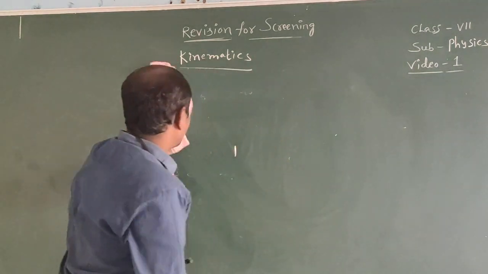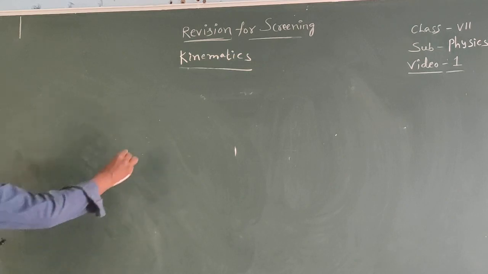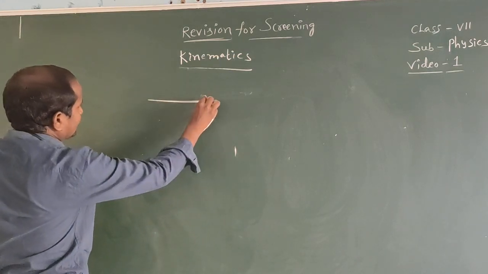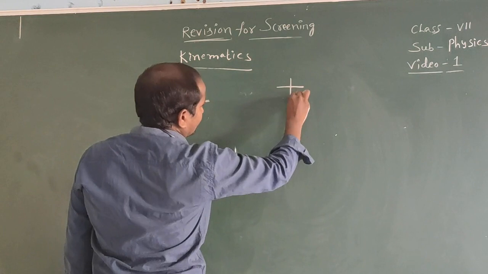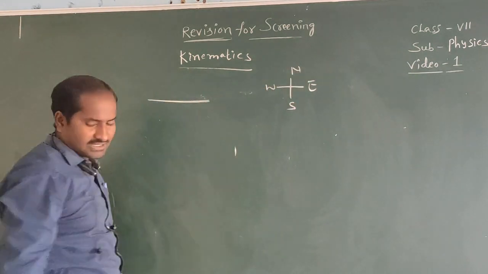Okay, next one more example. A man walks 4 meters towards north, then 3 meters towards east, and climbs a pole of 12 meters height. Then find the distance. For example, east, west, north, south.